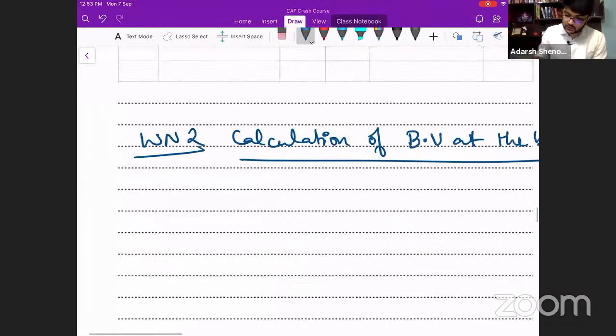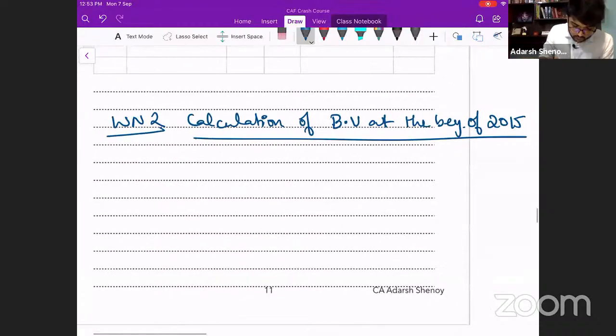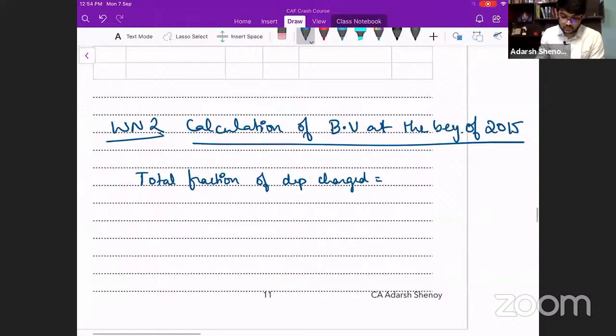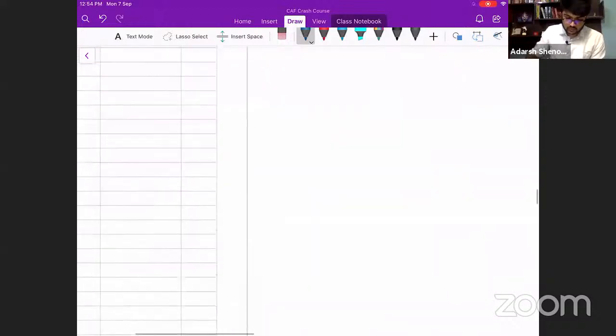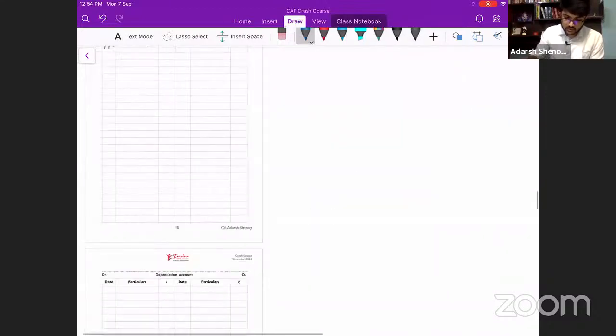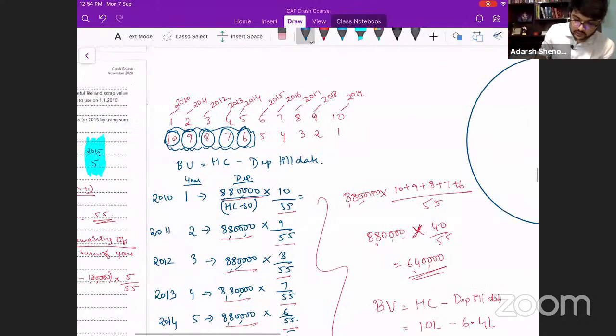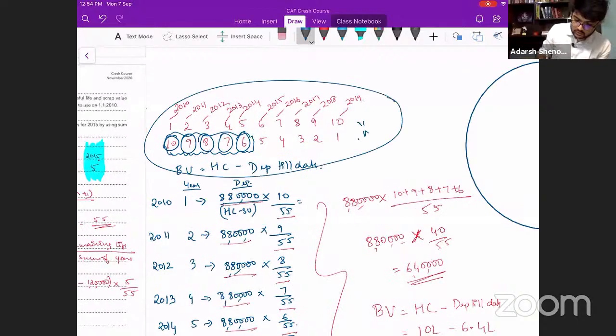We'll complete this working note. Please write this table as part of your working note.